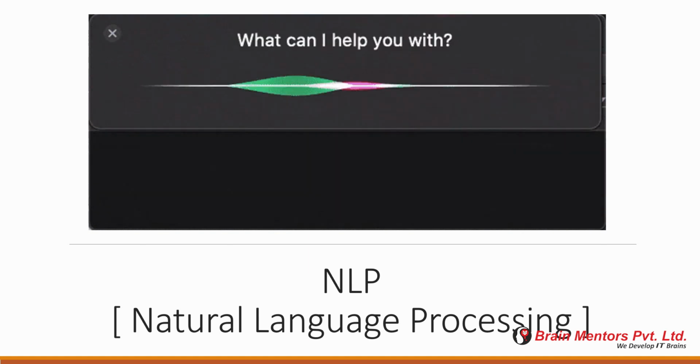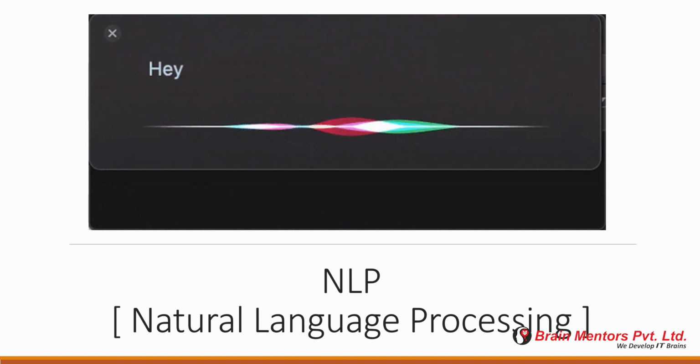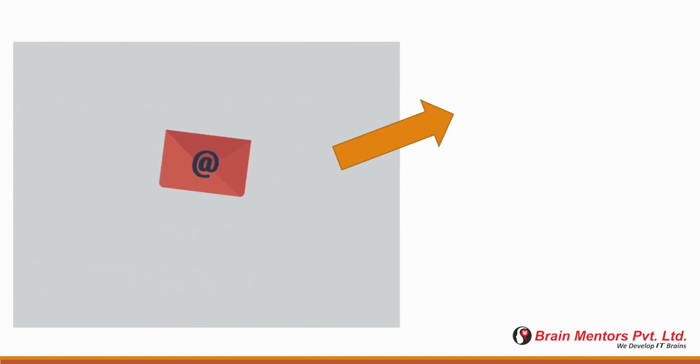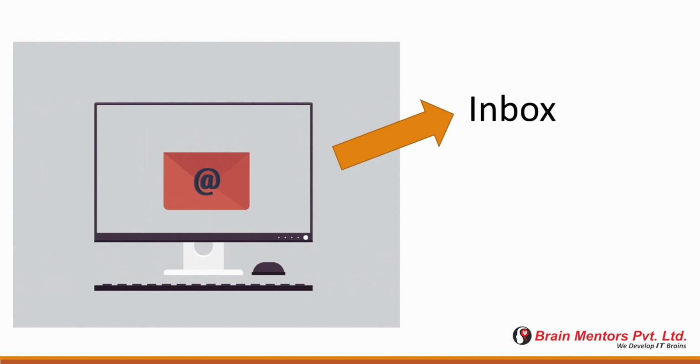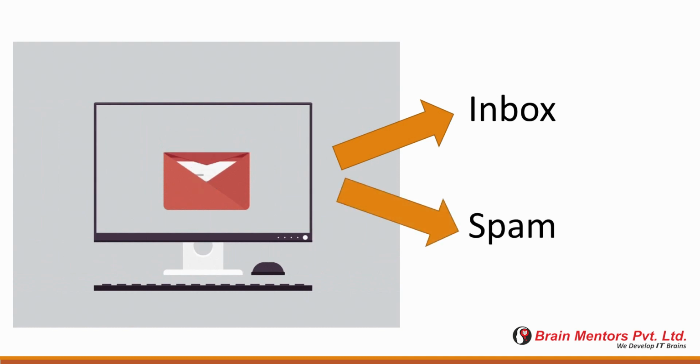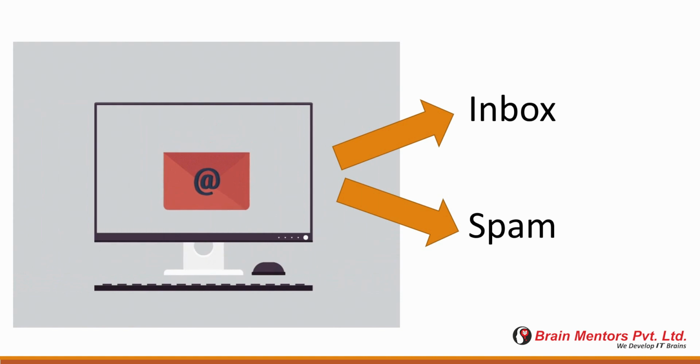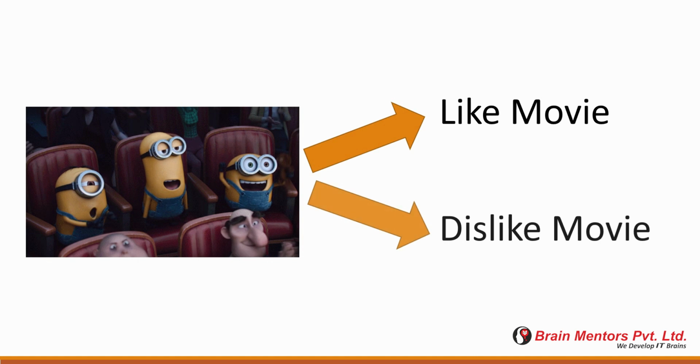So we'll take a few basic real-time examples one by one and then we'll move towards the practical part. Let's say whenever you receive a mail in Gmail, how does Gmail take care that it goes to your inbox or spam box? By just reading the text part, how can Gmail predict whether this mail is spam or not? I guess there could be some algorithm which is regularly keeping an eye on it. Similarly, when you watch a movie and review it, how does IMDb tell you whether this review is positive or negative just by the text you have written?